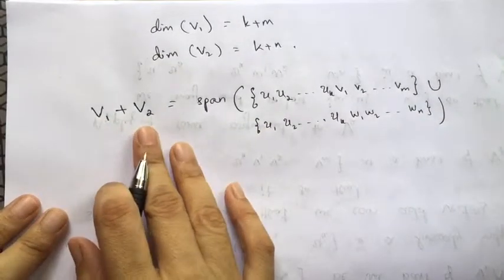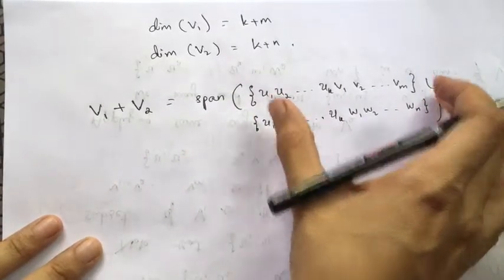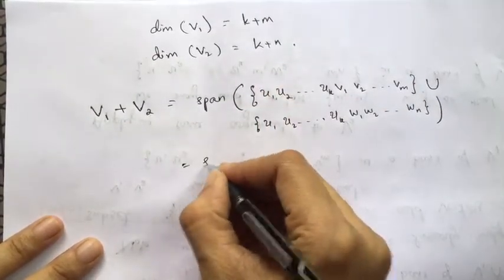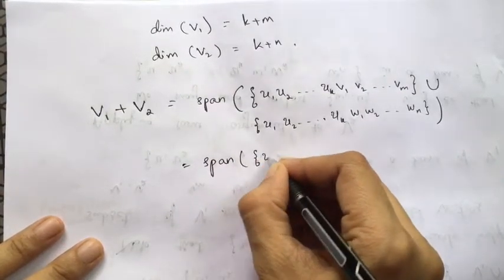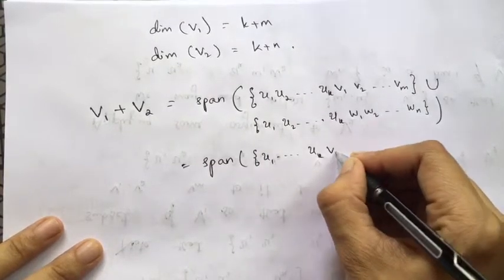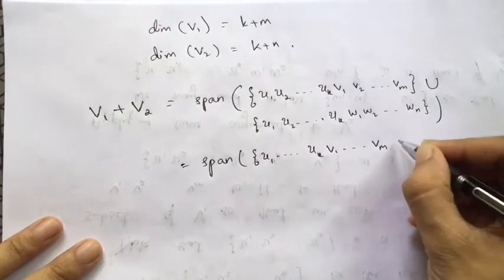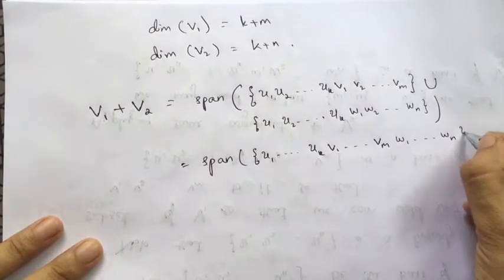So V1 plus V2 is the span of the vectors U1 to UK, V1 to Vm and W1 to Wn.